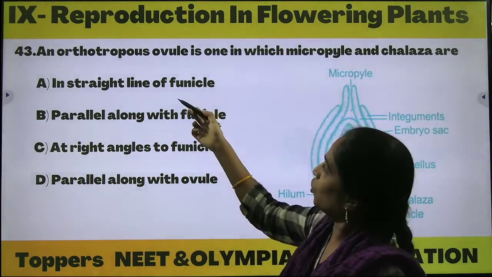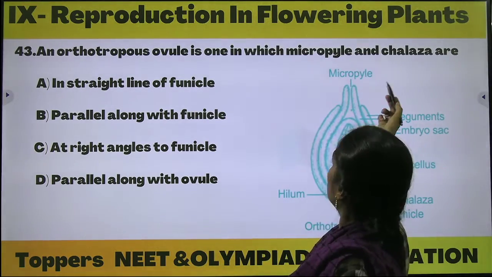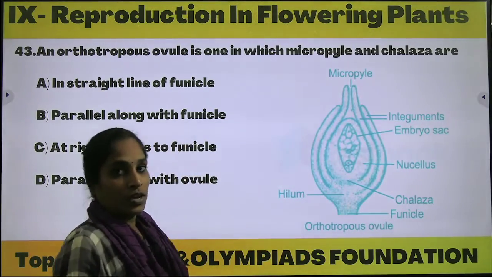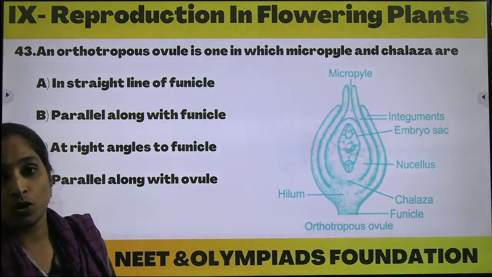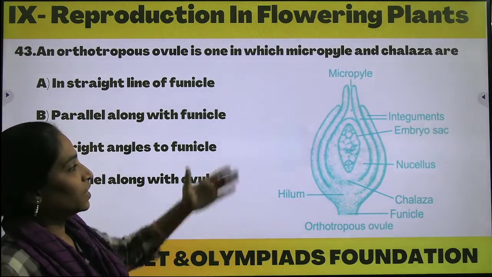An orthotropous ovule is one in which micropyle and chalaza are... There are types of ovules: hemitropous, anatropous, orthotropous, hemianatropous.